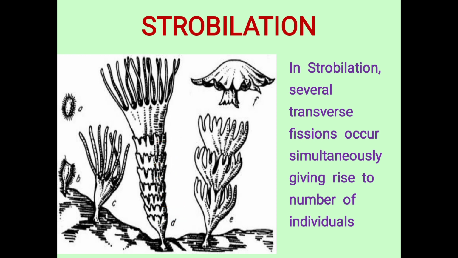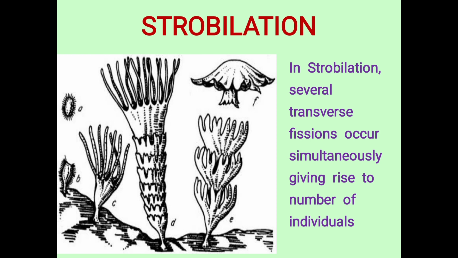So in strobilation, several transverse fissions occur simultaneously, giving rise to a number of individuals. When you see this diagram, there will be a formation of ephyrae by budding. So this is a single ephyra. This ephyra budding will give rise to fission in the transverse section, and each ephyra will be released outside like this. Each ephyra will develop into a new Aurelia. So this is the actual strobilation process that is happening.